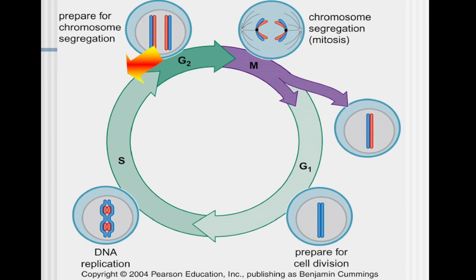Let me tell you. There are different checkpoints. When the cell enters interphase, this G1 is one of the checkpoints. At this particular stage there is a strict checkpoint called the G1/S checkpoint. What this checkpoint checks is whether the cell is prepared for DNA replication or not.